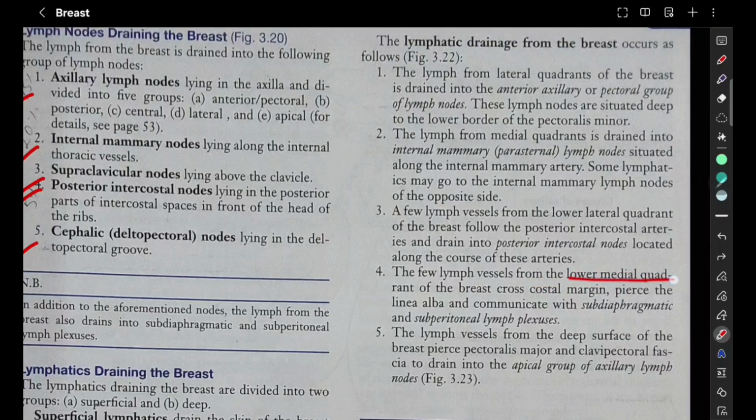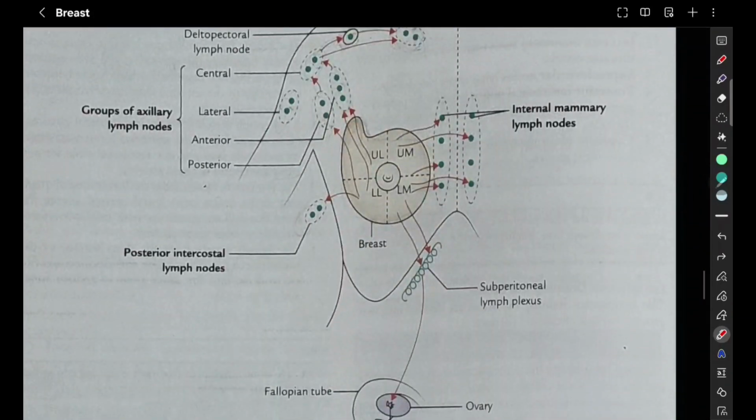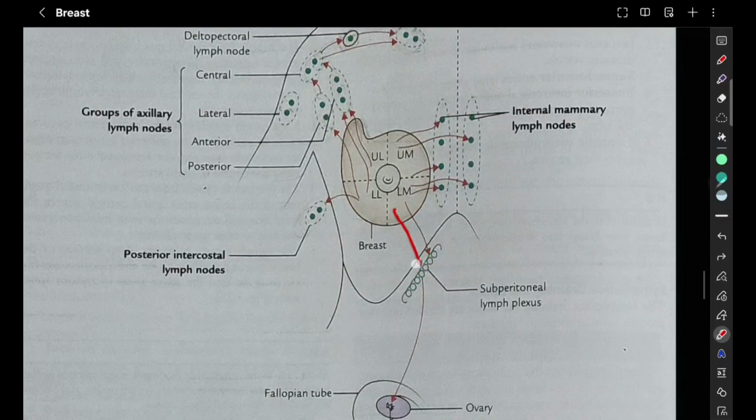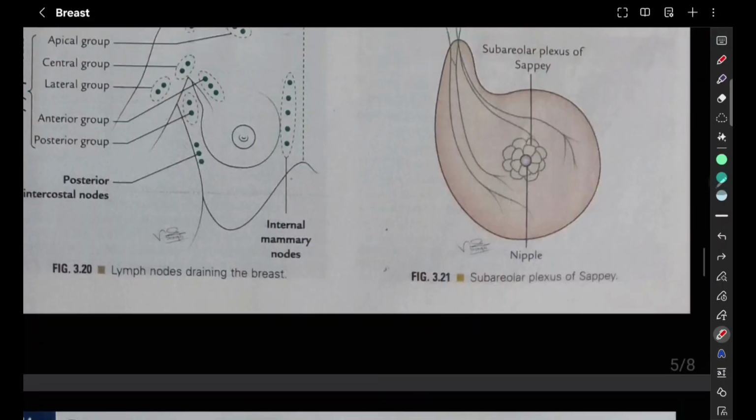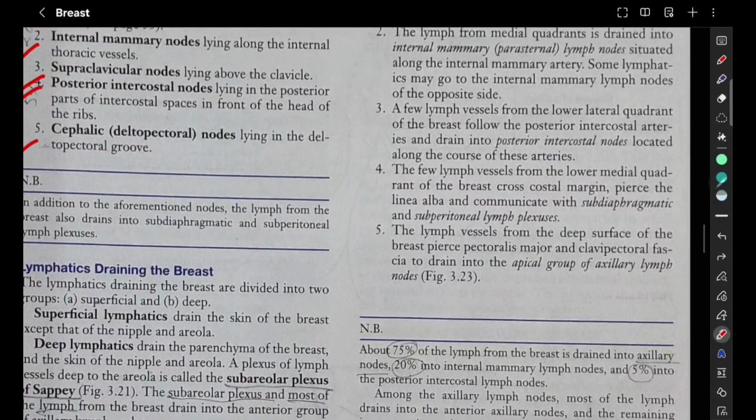Now the lower medial vessels cross the costal margin, pierce the linea alba and communicate to the subdiaphragmatic subperitoneal lymph plexus. So see here, from lower medial it crosses the linea alba and goes to the subperitoneal lymph nodes, below the diaphragm.